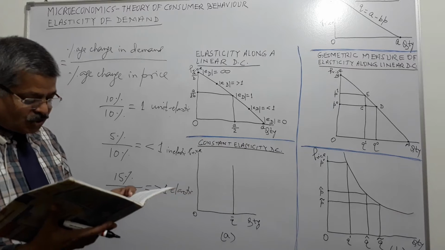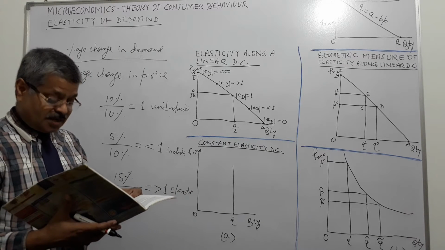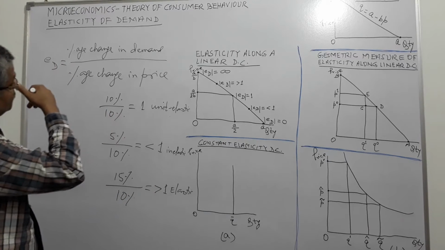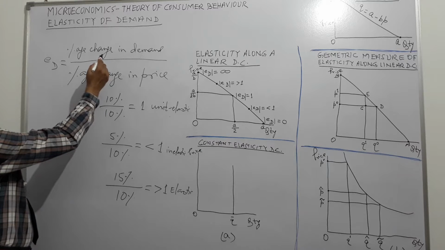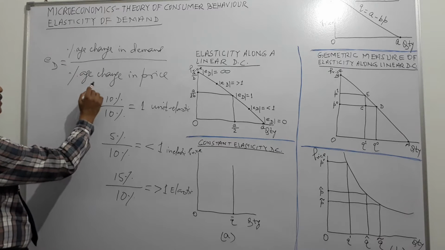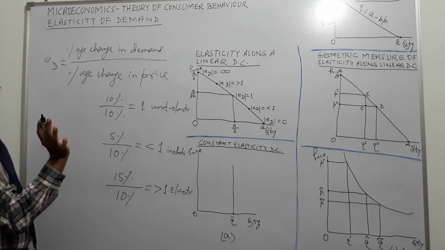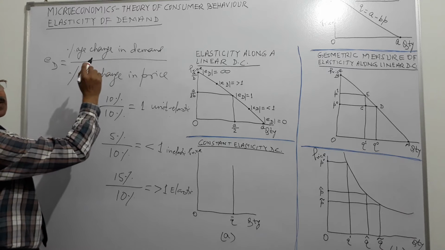Price elasticity of demand is a pure number and doesn't depend on the units in which price and quantity are measured. Suppose here I am writing quantity is numbers. This is rupees. Result will be the same. I change it. Quantity is in kgs.